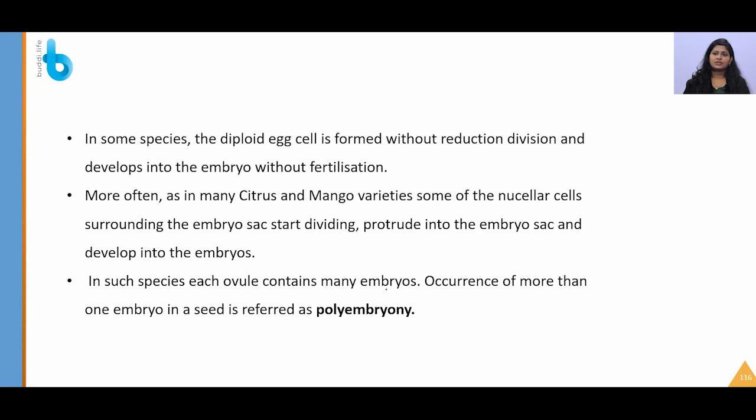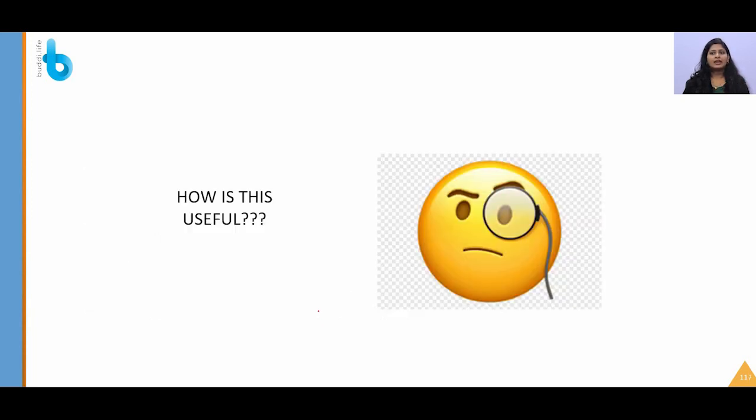In such species, the ovule will contain many embryos, and that is called polyembryony. So what is going to happen in citrus and mango varieties? The nucellar cells surrounding the embryo sac will protrude inside and develop into embryos, and more than one embryo will be present, which is referred to as polyembryony.